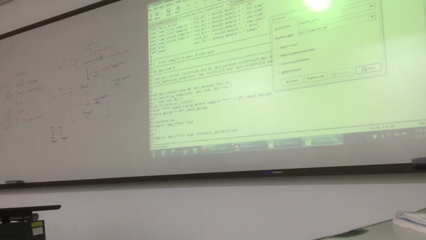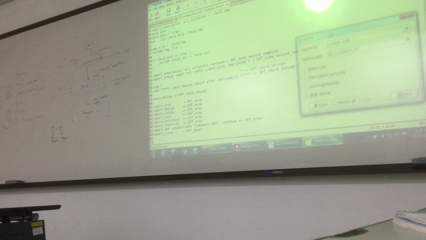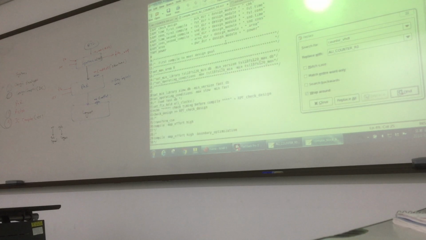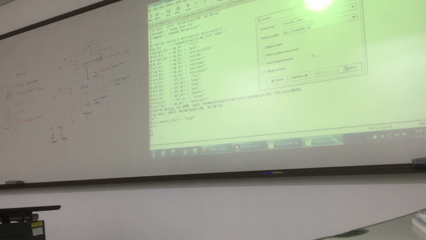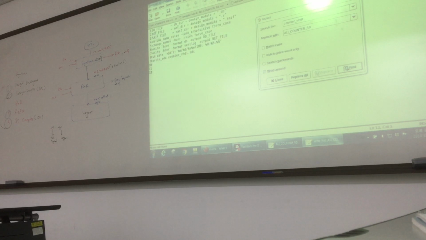It has no matching, nothing. I think this file, we don't need to change this file. And then default also does not have matching. And then here, nothing. And then top, this one, here we have one matching.